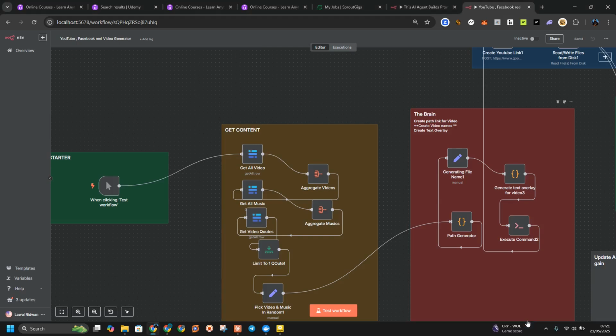Let me guess. You are here because you are tired of doing the same thing over and over again. If you have said there's got to be a better way, you are absolutely right. And the better way has a name, which is called n8n. So what is n8n? n8n is like having a personal assistant, except this is a robot.